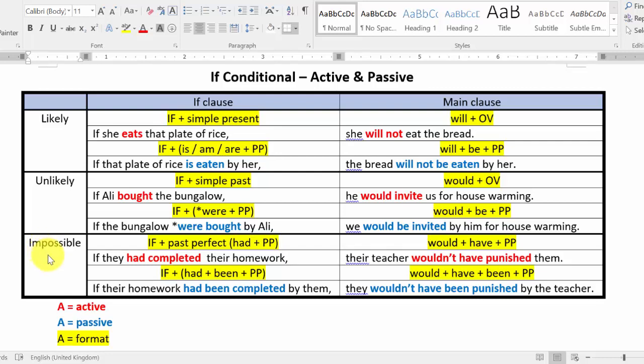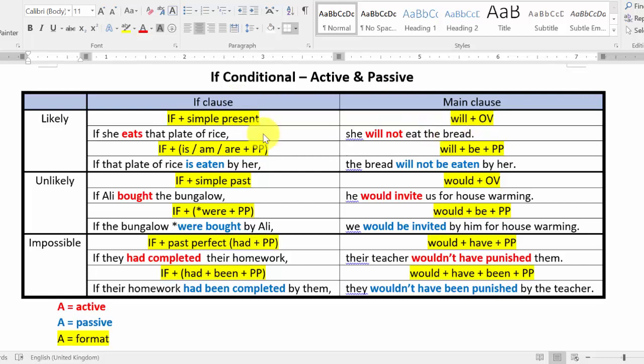Okay, so there are three types, and for if conditional, we have an if clause and a main clause. If clause can be in front. All of my examples have the if clause in front, but the if clause can also be at the back. If clause is not always in front and main clause is not always at the back. They can change their position as well. Main clause can also be in front, and if clause can also be at the back.